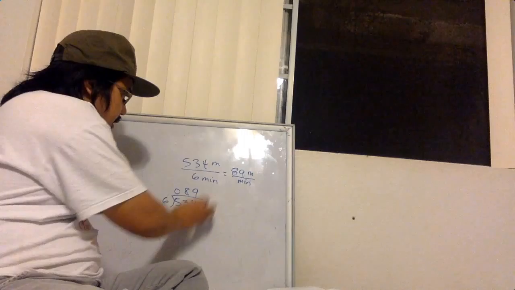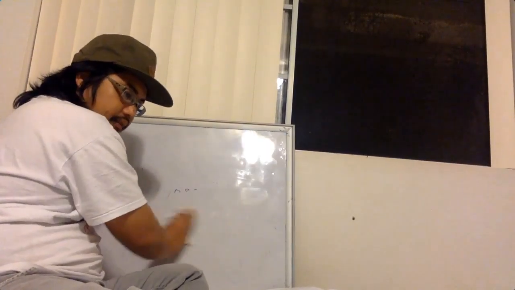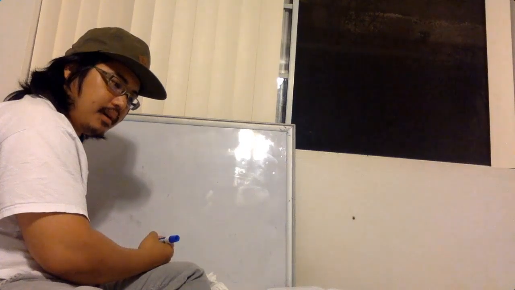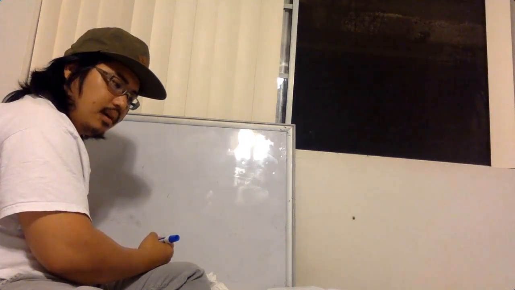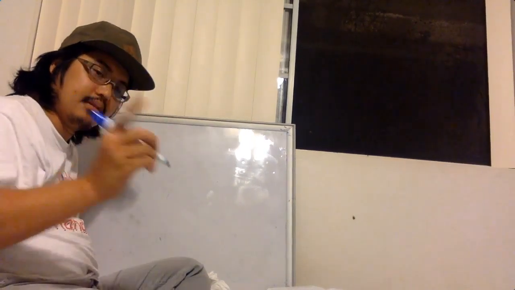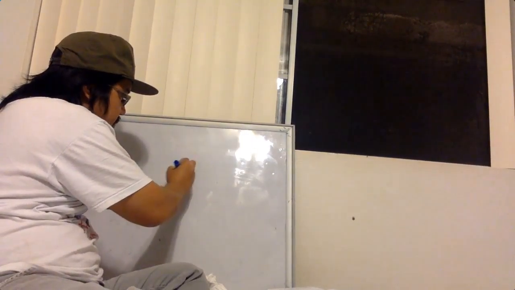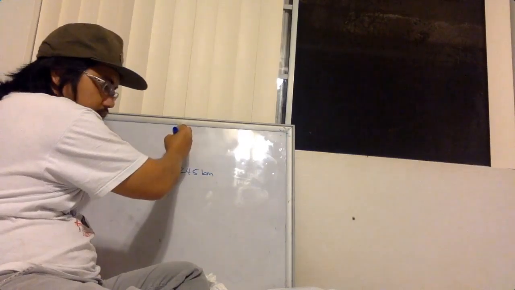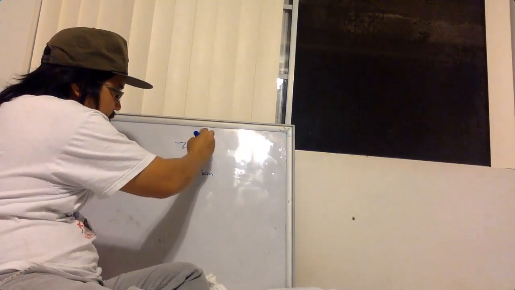All right. A train traveled 245 kilometers at an average speed of 70 kilometers per hour. What was the time taken? Okay, this is a good one. 245 kilometers, and the train was going 70 kilometers per hour.